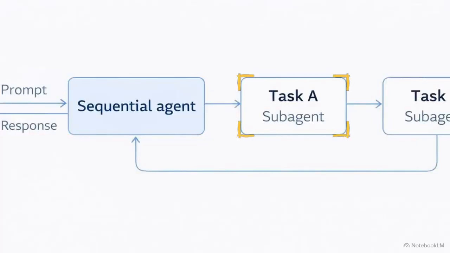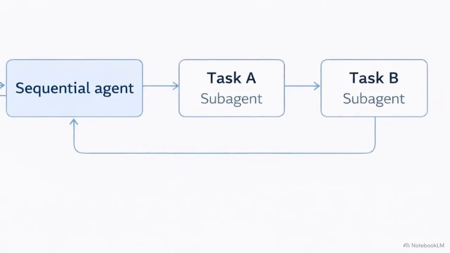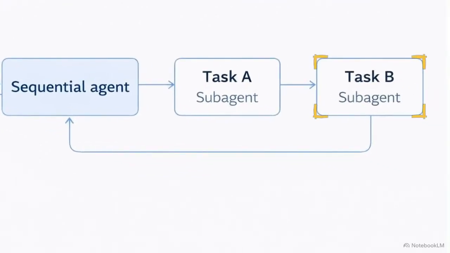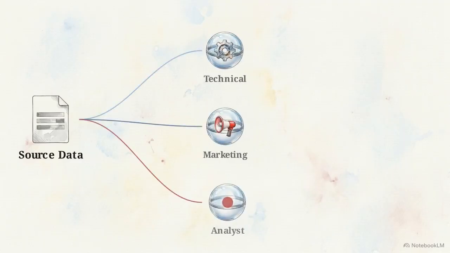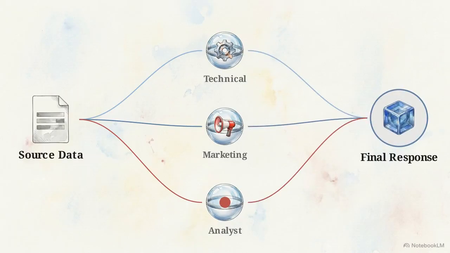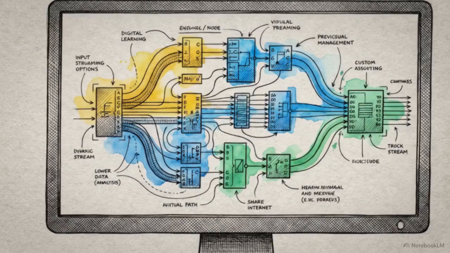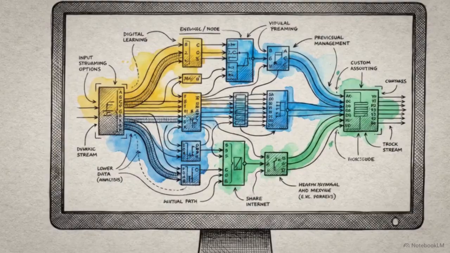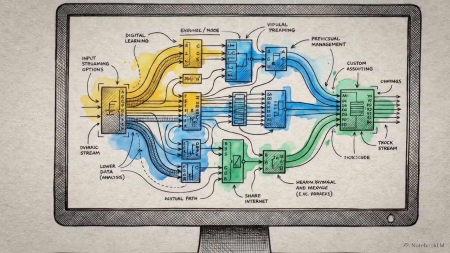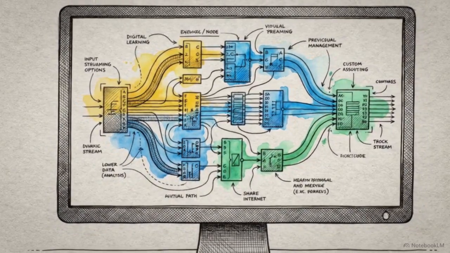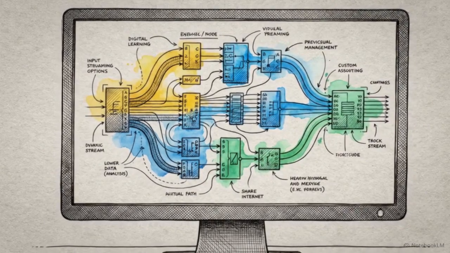Looking at this workflow graphic, we see this sequential pattern. One agent completes a highly specific task, and its output serves as the direct, strict input for the next agent down the line. It ensures the work flows predictably in a single direction. In other scenarios, you might use a parallel pattern. Here, multiple specialized agents analyze the exact same data simultaneously through entirely different lenses, and their findings are consolidated into one final response. Relying on these simple, composable agent patterns forces predictable, linear logic. It breaks chaotic reasoning down into distinct, controllable steps that execute exactly as designed.